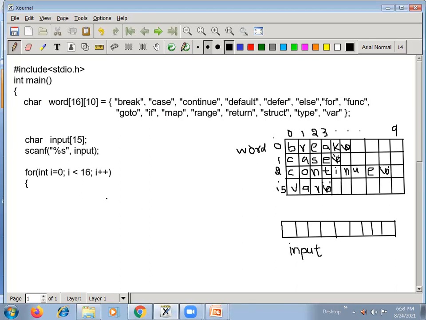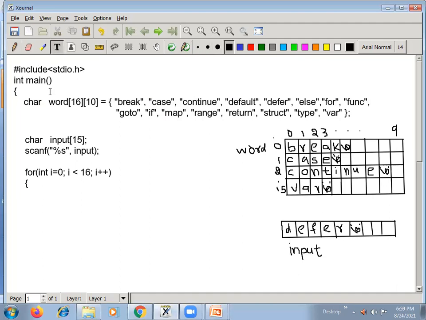So for example, when you execute this scanf statement, it reads the first test case, and differ will be stored here like this. It reads the first test case and stores into this input array. Now you need to compare each string in this two-dimensional array and check whether it is present in this two-dimensional array or not.